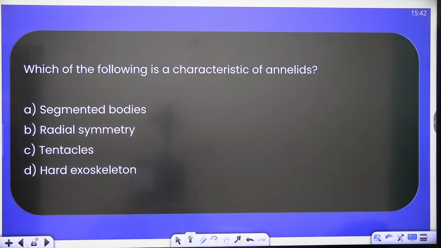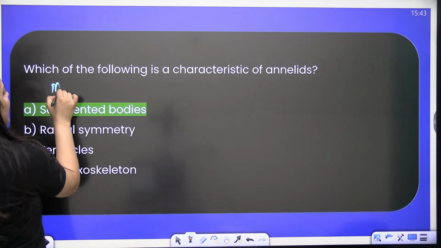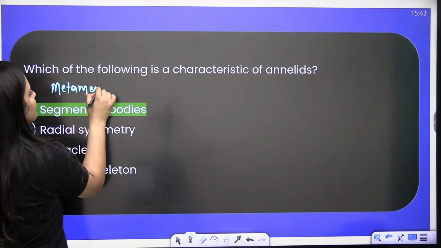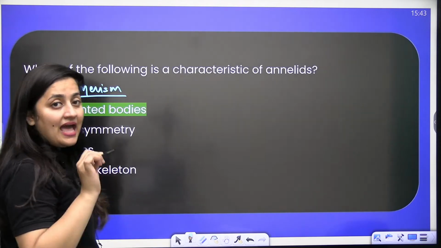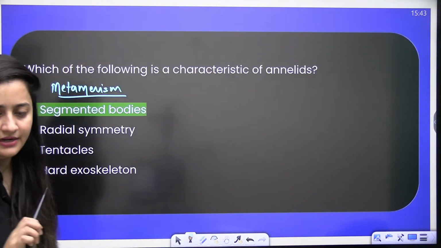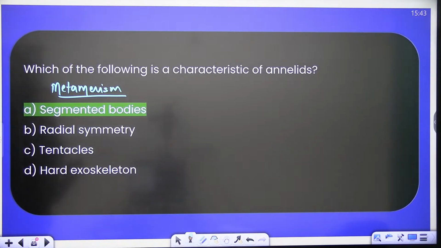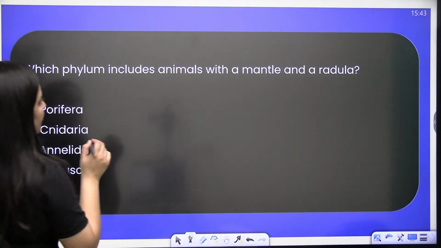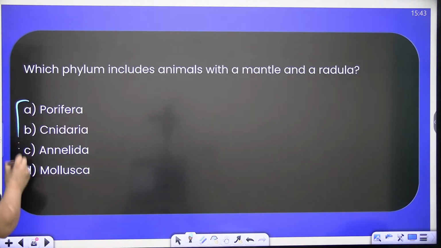Next, which of the following is a characteristic of annelida? Yes, true. They have the segmented body, and this property is known as metamerism or segmentation. So in the animal kingdom, for the first time we see the segmentation in the case of annelida. Next, which phylum includes animals with a mantle and a radula?